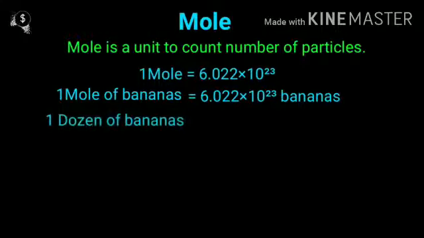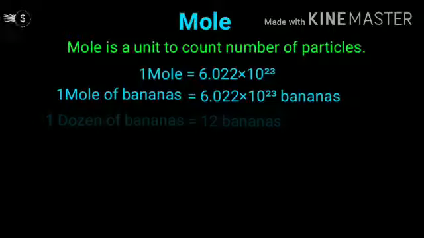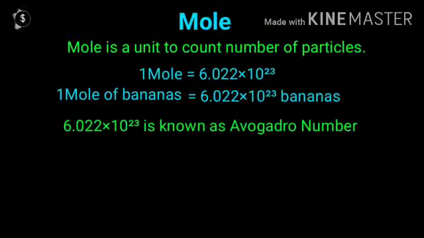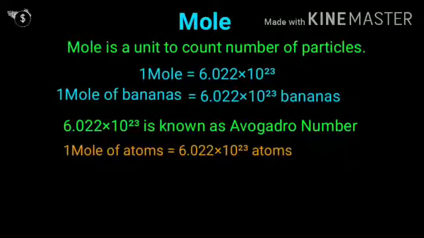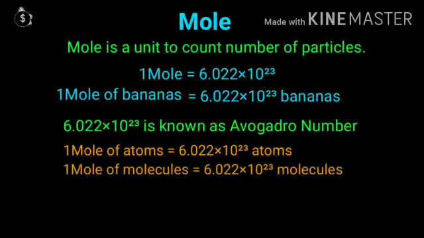1 dozen bananas, 12 bananas. 1 mole of bananas, 6.022 into 10 raised to the power 23 bananas. What are you doing? Simply counting the items. 6.022 into 10 raised to the power 23 is known as Avogadro number. And 1 mole of atoms means 6.022 into 10 raised to the power 23 atoms.